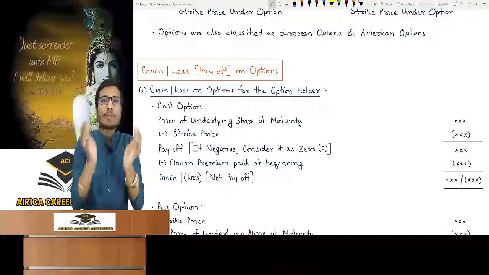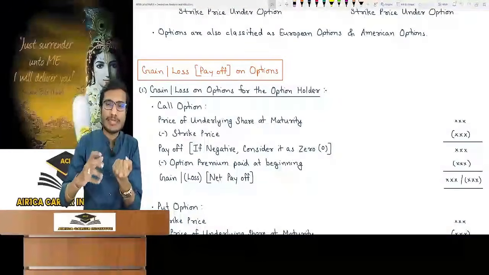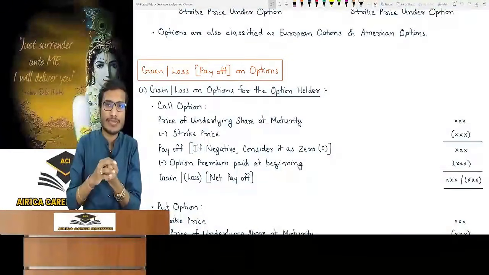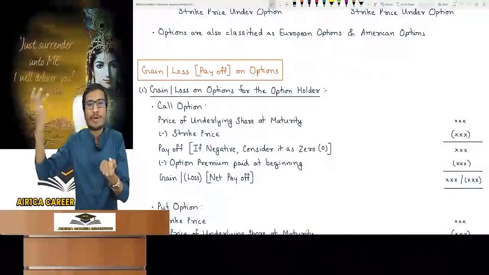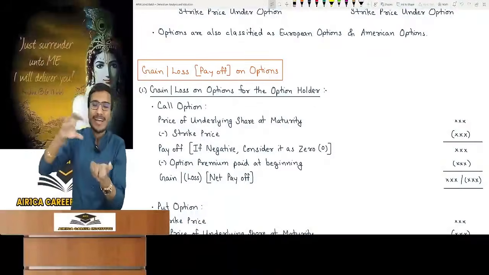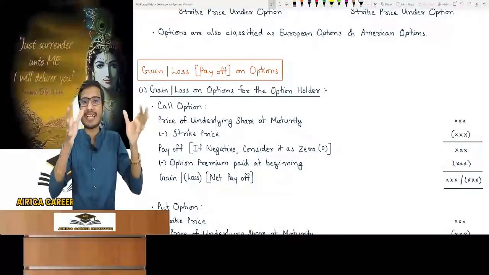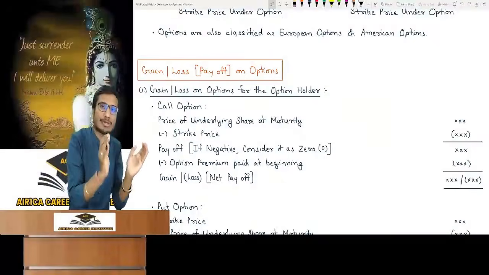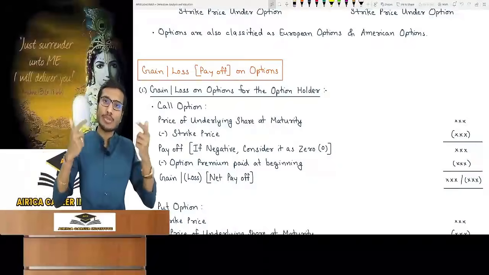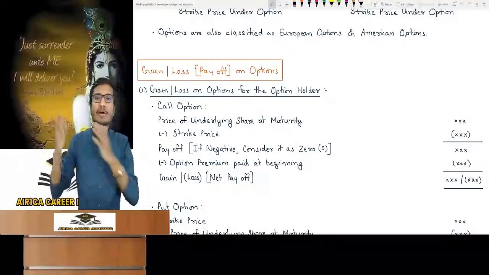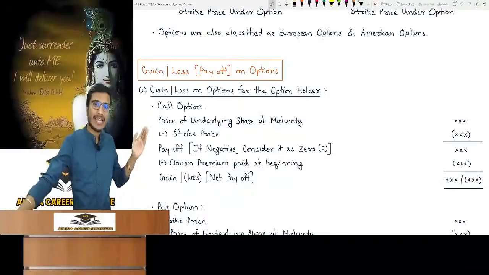Let me tell you a simple thing. Who is the option holder? The one who has bought the option. It can be a call or put option, meaning the right to buy the underlying asset or the right to sell the same. So if there is a gain for the option holder, then it will be a loss for the option seller. If it's a loss for him, then it's a gain for the other. I have told you that for a derivative contract, the gain for the first party and the loss for the second party are the same. So we will find it by keeping the holder in mind. The same amount will be reversed for the other party. Did you get it? I have written it in the notes.